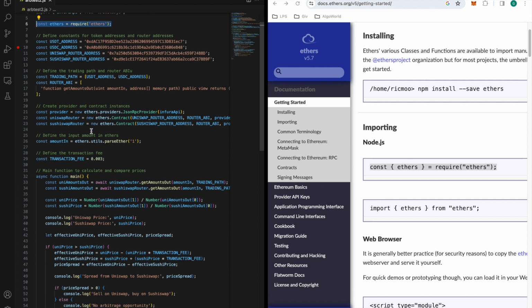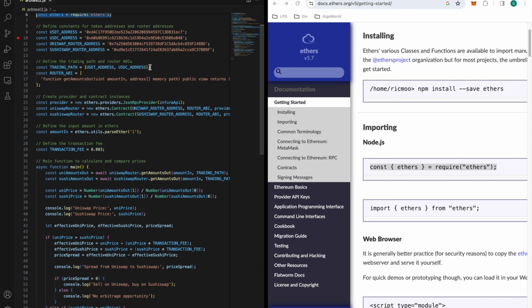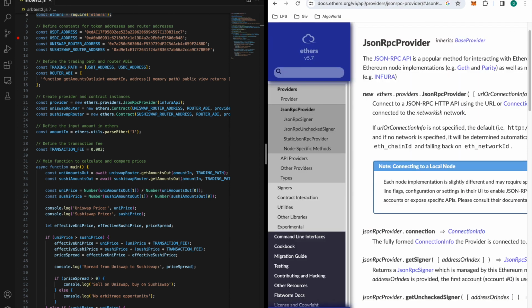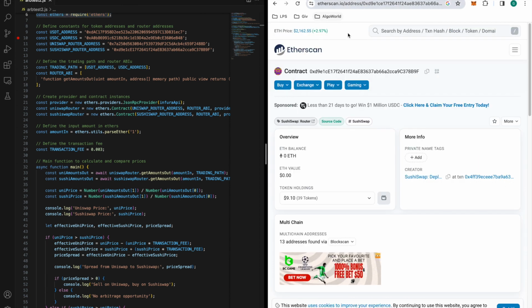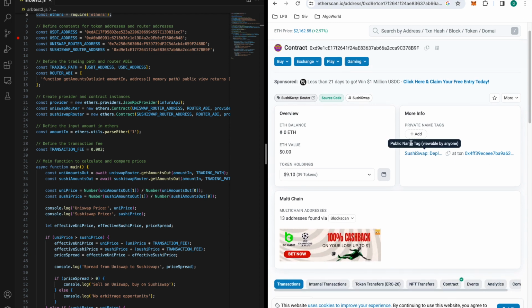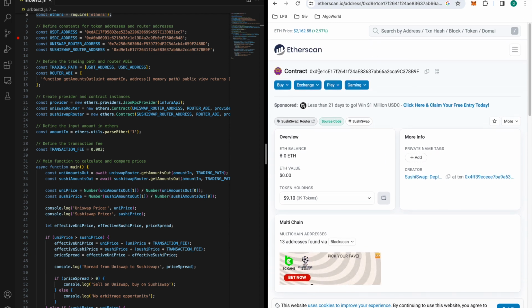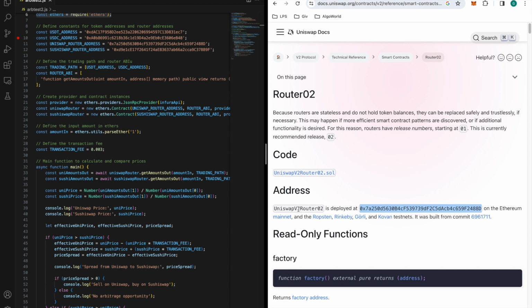So just keep it simple. Use this. Next, you need the router addresses for the two cryptos that you plan to swap between, as well as the router addresses of the DeFi platforms. And I already showed you how to do that. You can go to etherscan.io and look up both of them. So this one is SushiSwap. This router address right here is the contract right here. Uniswap, you can Google it and it's going to show you that Router 2 is deployed here. So this is the contract for it. And again, these are the same values I put here.